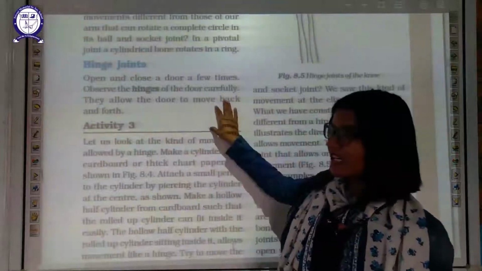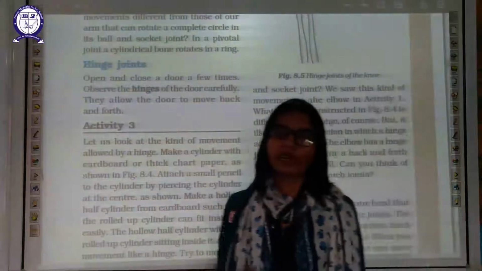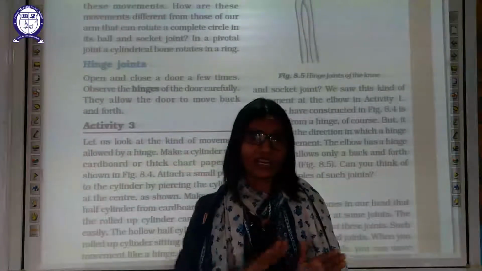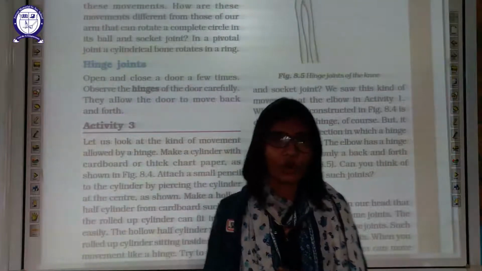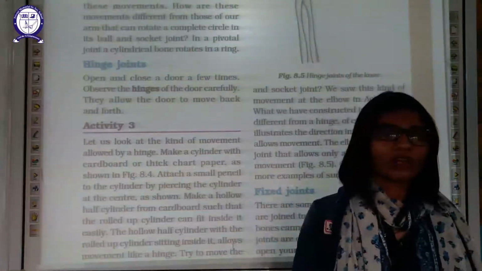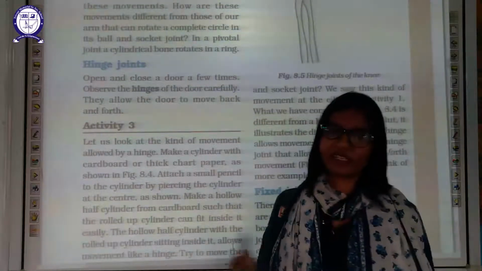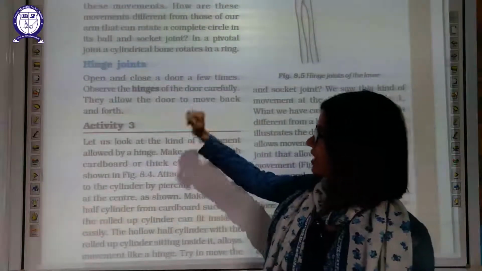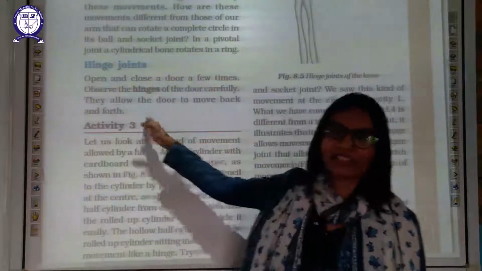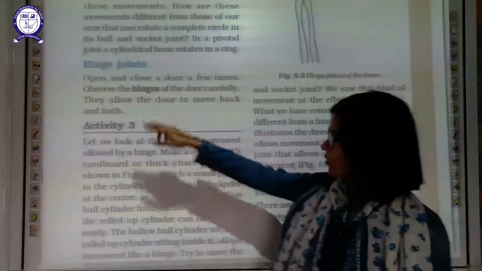The third kind of joint is a hinge joint. You can compare that joint with the opening and closing of your door. The hinge is provided at your door which allows one-direction movement. Such a type of movement is hinge movement, and such joints are there in our body also.